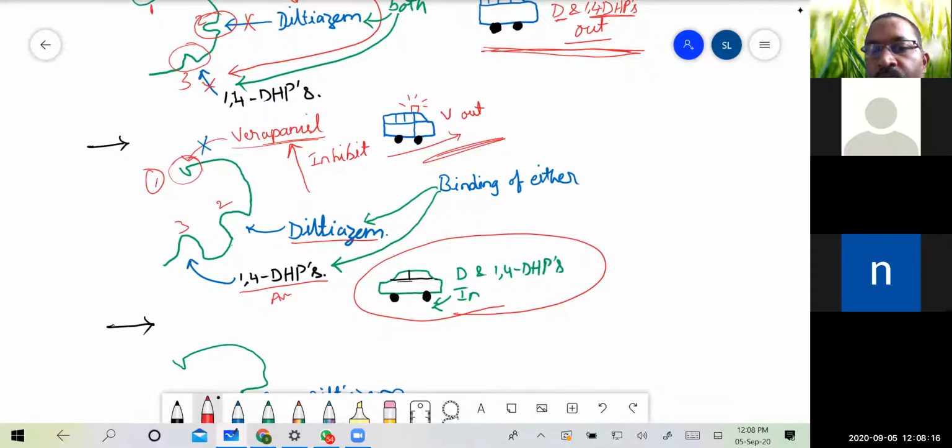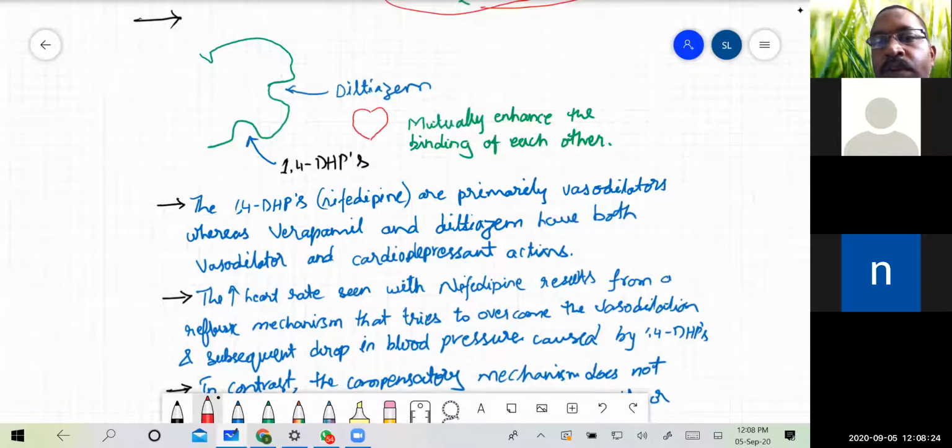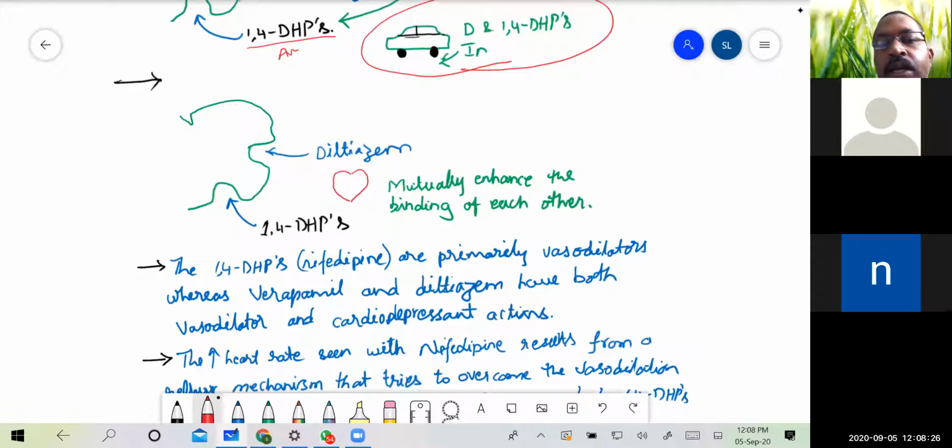Coming to the other condition: we have seen verapamil versus diltiazem and 1,4-dihydropyridines, and the third condition is when verapamil is absent and only diltiazem and 1,4-dihydropyridines are present.